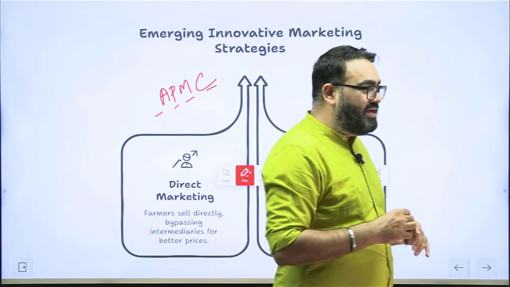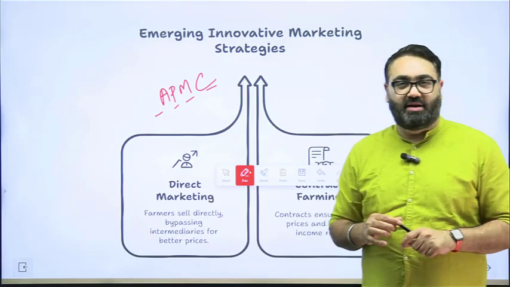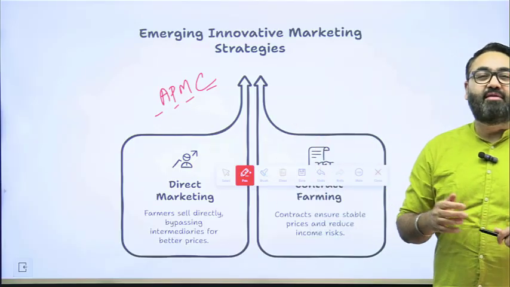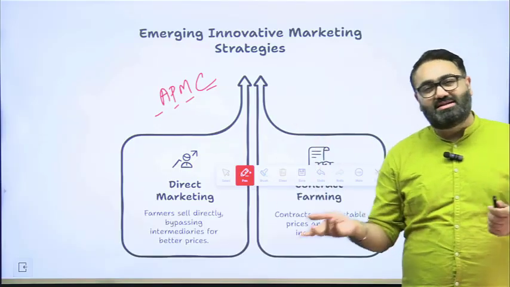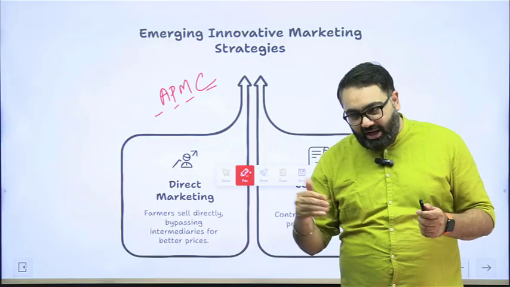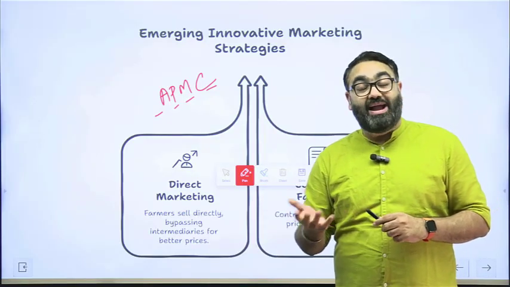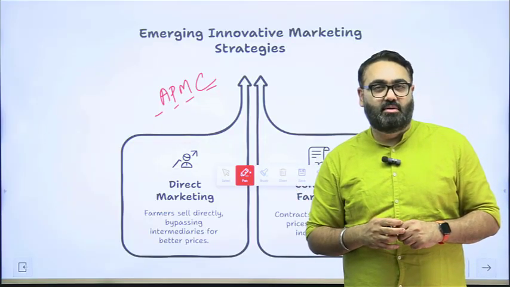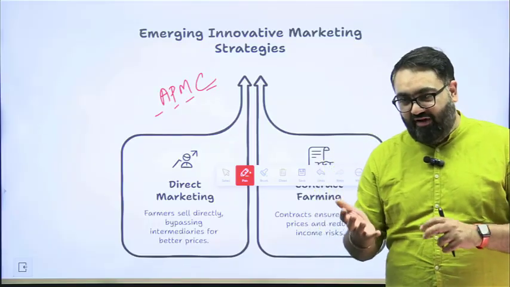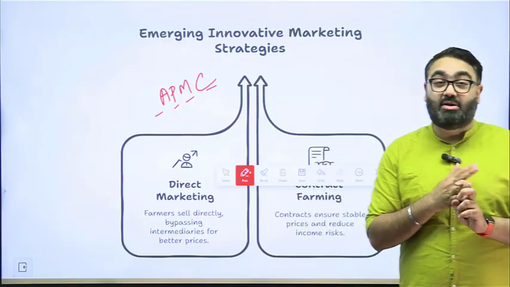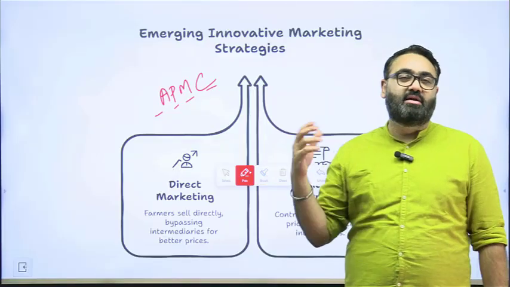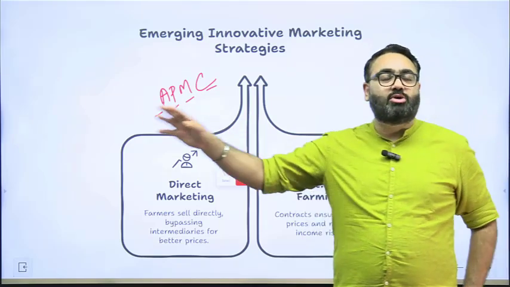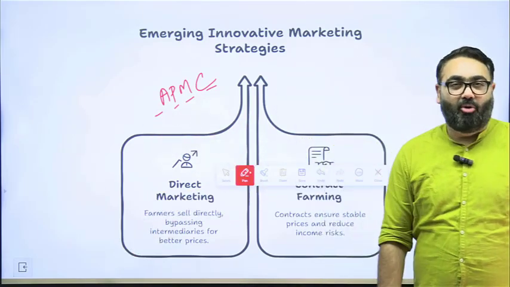Farmers now started to realize that when they go to the mandi, the same thing is happening. Some buyers who have taken the license to buy from the mandi know that the farmers can't sell anywhere else. The farmer has to come to the mandi only. So why not blackmail the farmers now to extract as much money from them as possible? Also, the farmers have to pay a fee in the mandi. There's a commission that the government charges so that they can maintain the mandi. So the problem is the farmers were forced to sell through the mandi, and that became a big problem.